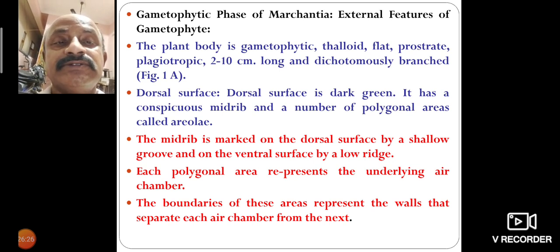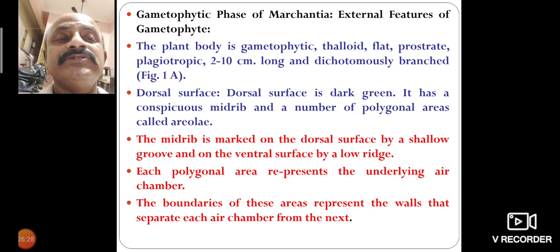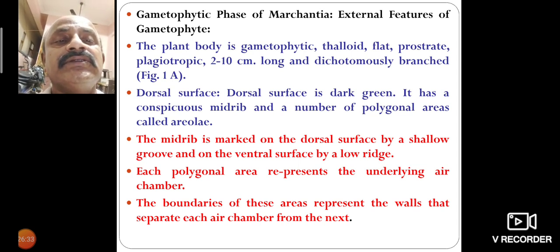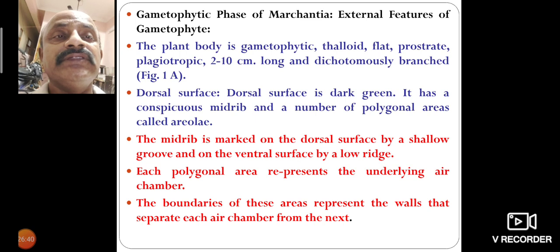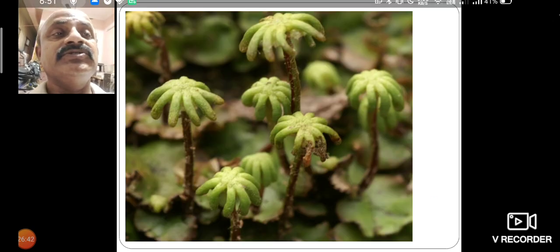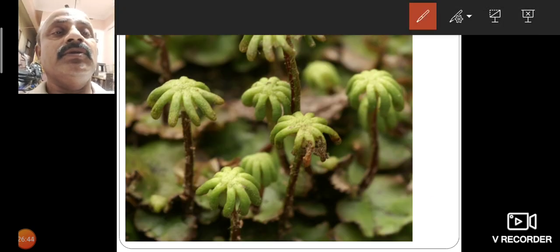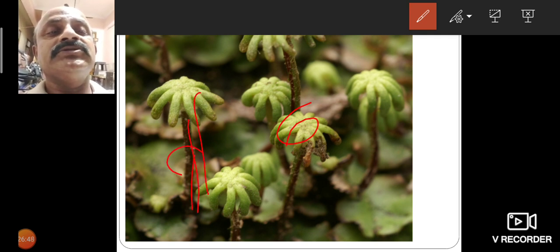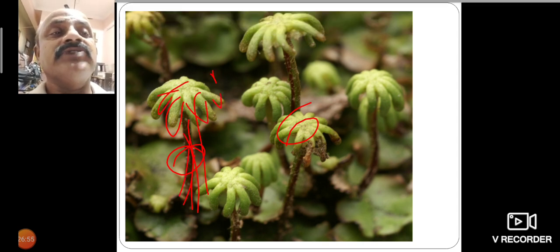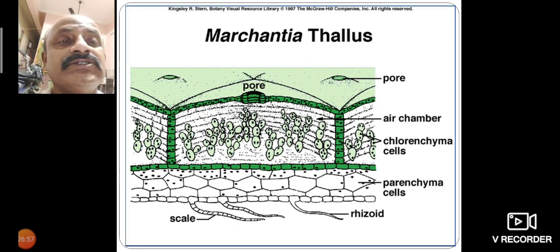Each polygonal area represents an underlying air chamber. The boundaries of these areas represent the walls that separate each air chamber from the next. So this is also one type of the growing part of Marchantia, with archegoniophores or antheridiophores, which are stalked structures of the Marchantia thallus.